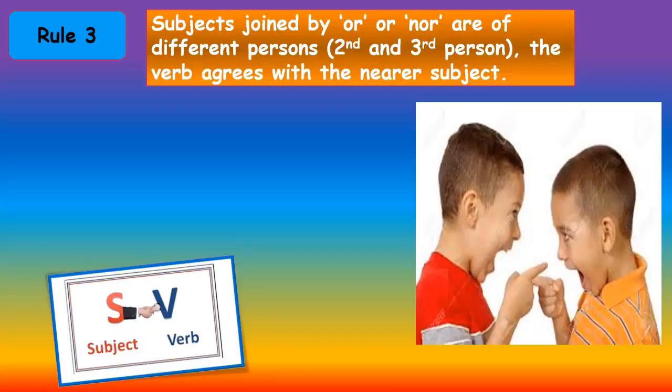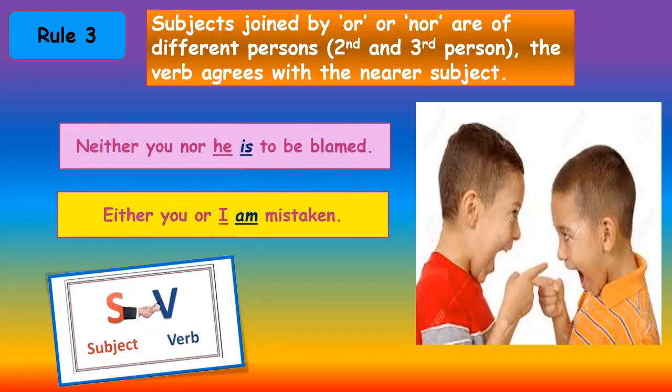Third rule says that if the subjects are joined by or, nor and are of different persons, that is second person or third person, then the verb agrees with the nearer subject. For example, neither you nor he is to be blamed. Here there are two subjects, you and he, joined by nor. So as per the rule, we need to consider the nearest subject to determine the verb, which is he in this case. Hence, we use a singular verb is alongside a singular subject.